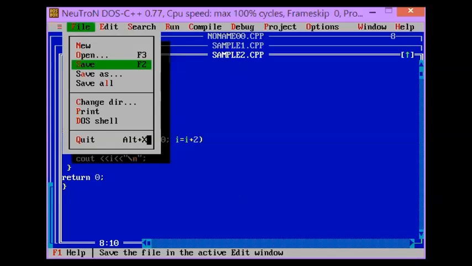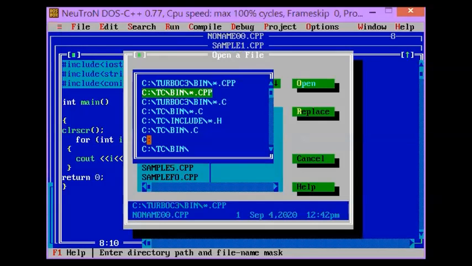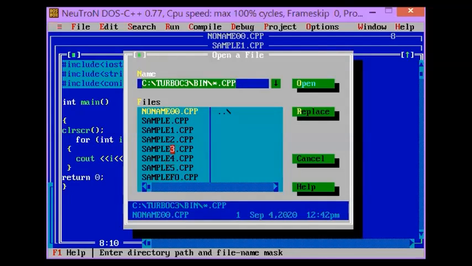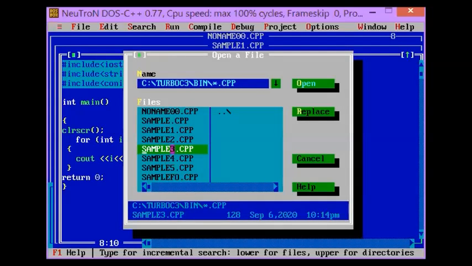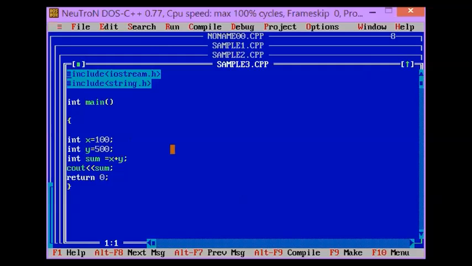Okay, now let's run another program. I think this is our previous program. So this is our program before. We have include iostream.h, include string.h, int main. Then we have int x, which is equal to 100. We initialize the value of x to 100. Then we have int y, which initializes our value to 500.